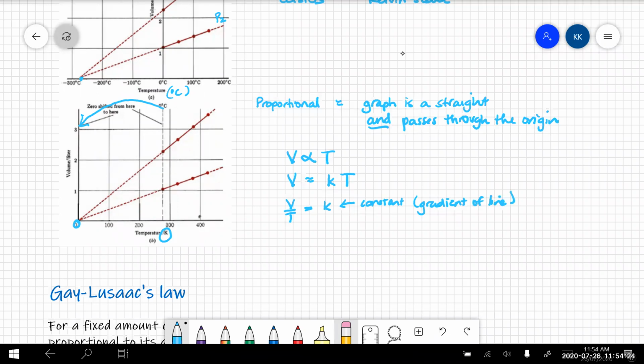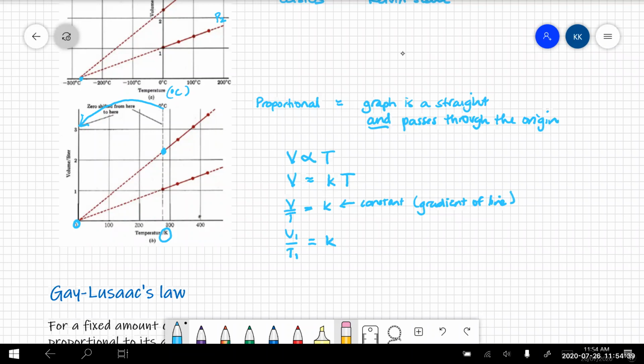And if V over T is always equal to K, then if we choose a particular volume and temperature combination, say this point here on the graph, then that's going to be equal to K.